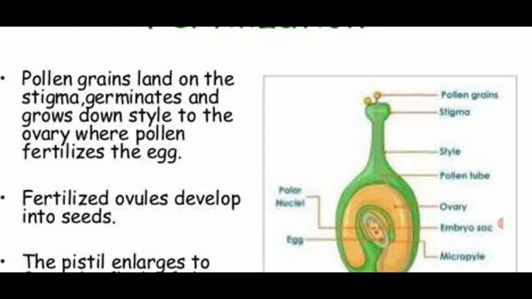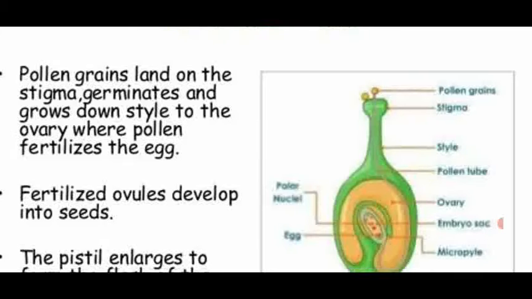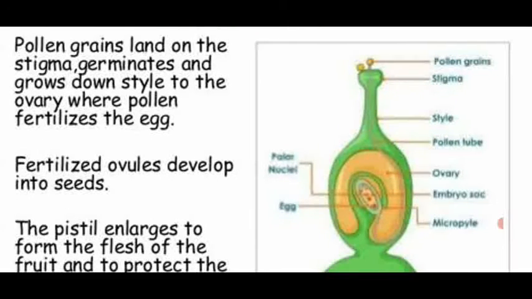It germinates and produces the pollen tube, and through the style of the gynoecium, inside the pollen tube, they have the male gametes which are produced from the generative cell.